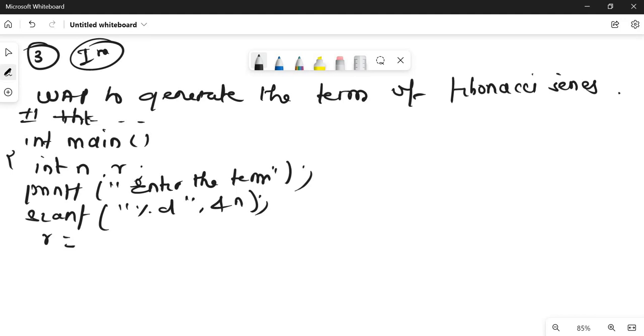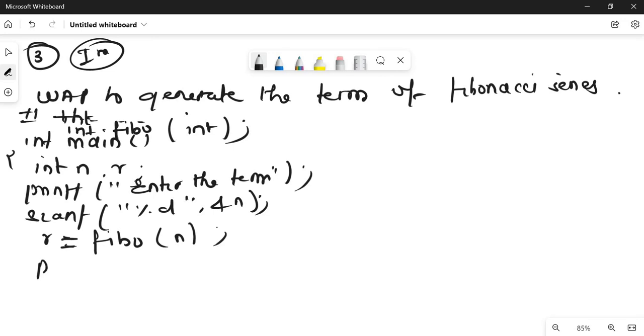So the function is int fibo(int). This is my function declaration. So r equals to, we are going to call the function fibo and pass our term.